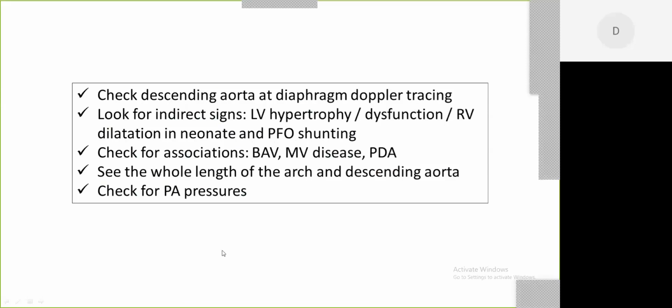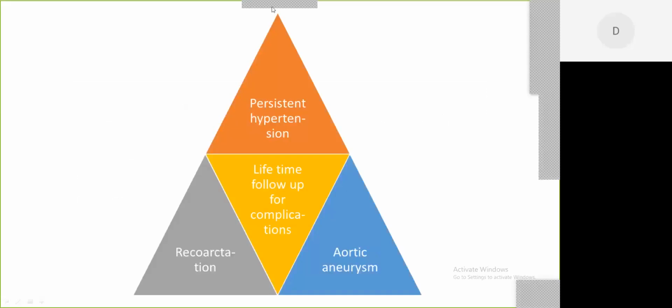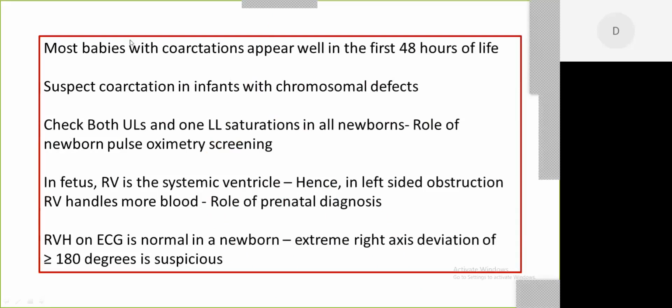When would you suspect coarctation? Remember that coarctation management is not going to be just limited to neonatal period or infantile period. Lifelong follow-up is important because of three primary reasons. They can have persistent hypertension, they can have recoarctation or restenosis, and they can have aortic artery aneurysm. Do not forget cerebral aneurysms also.